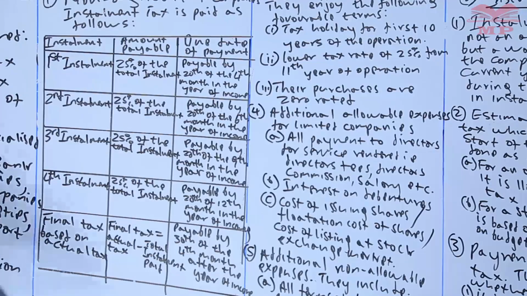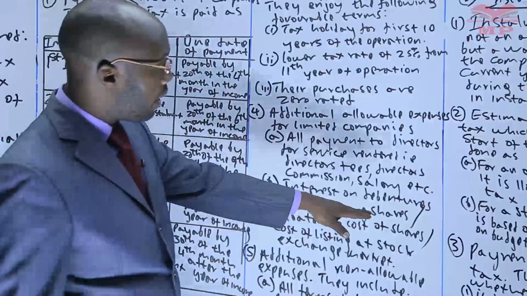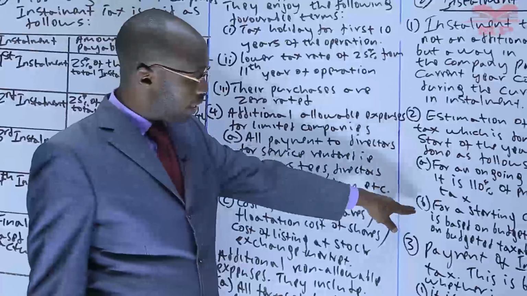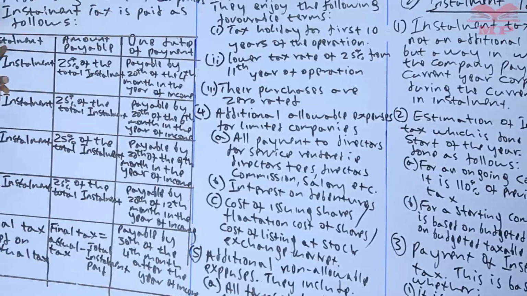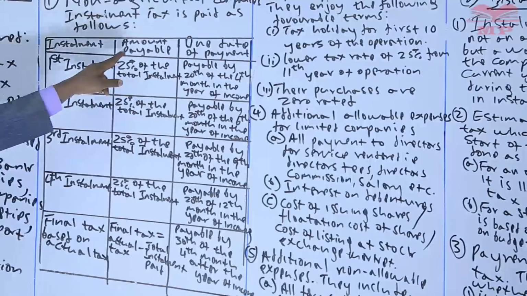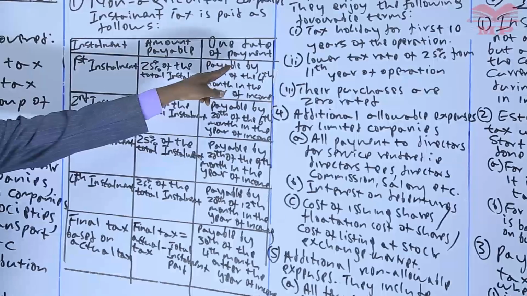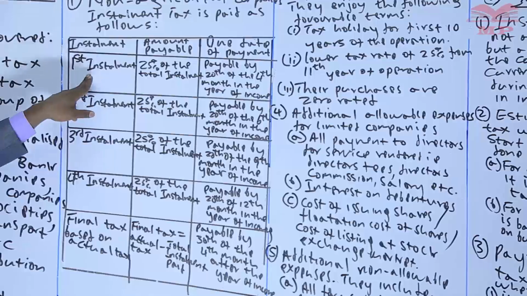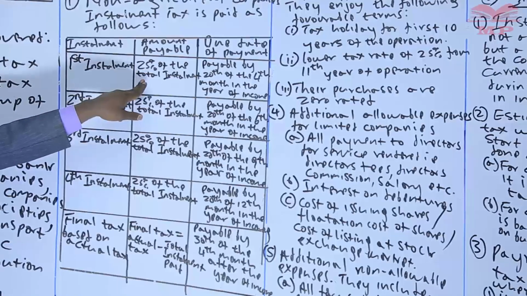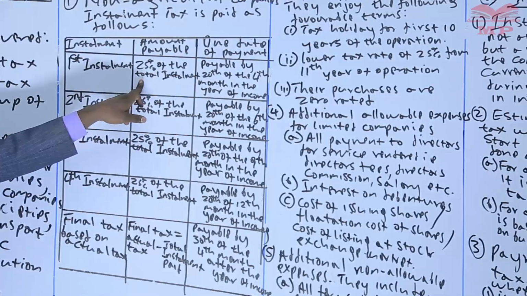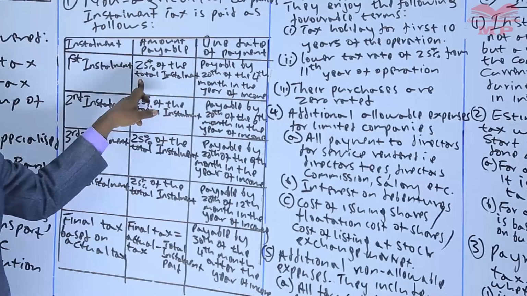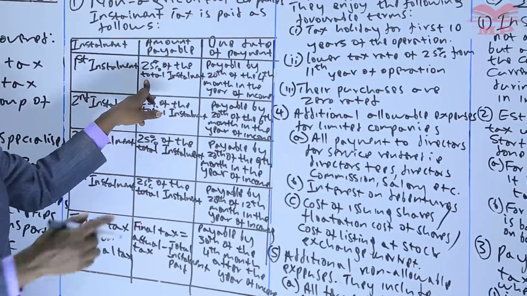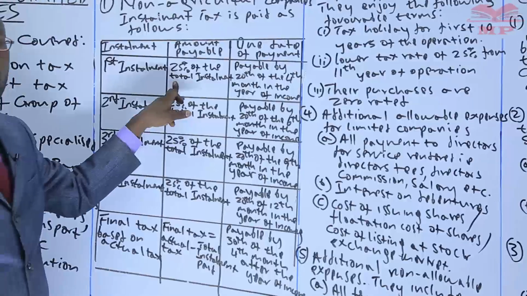So once we have estimated the installment tax using either this one or this one, this is how it is paid. We have the installment, the amount payable, and when it is due. And we have the first installment where we take 25% of the total installment. For example, as I had mentioned, we estimated that the installment is supposed to be 11 million based on 110% of the previous tax of 10 million.